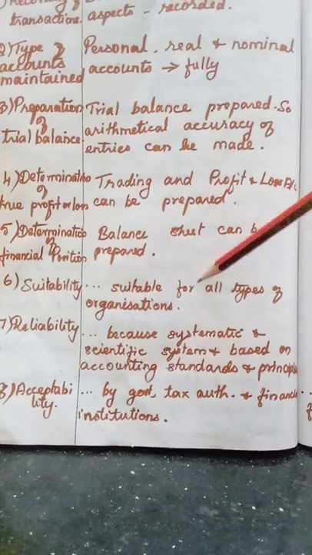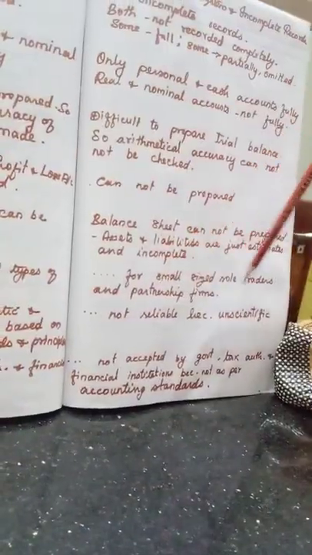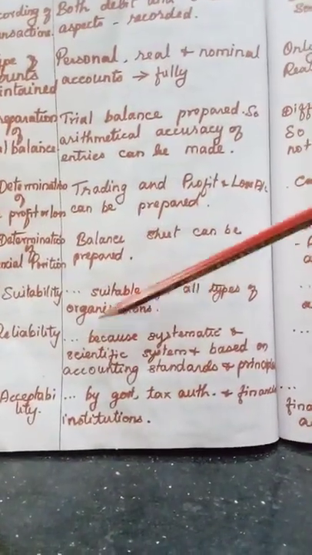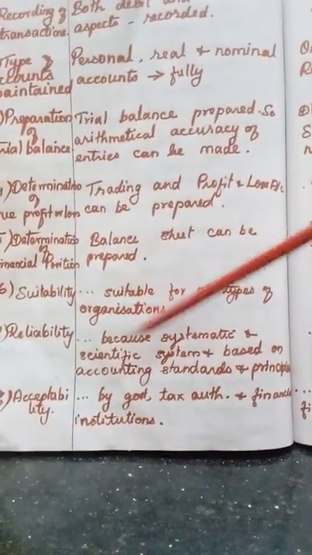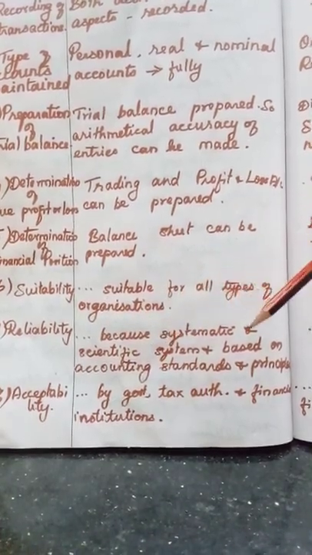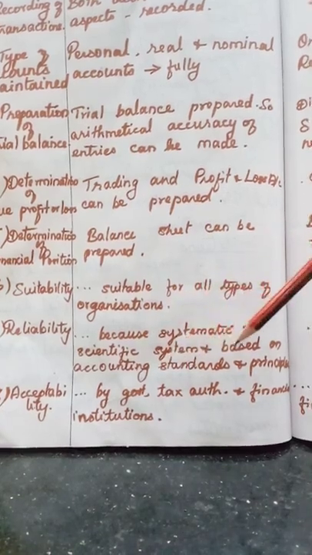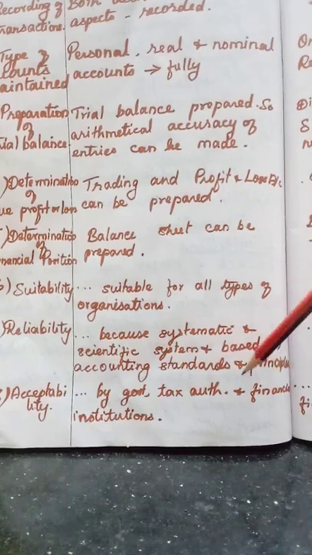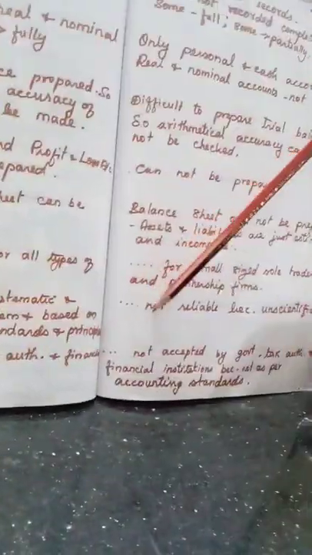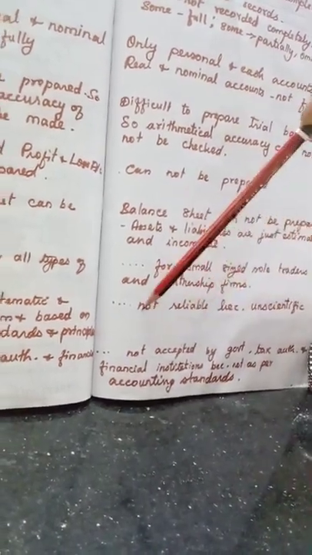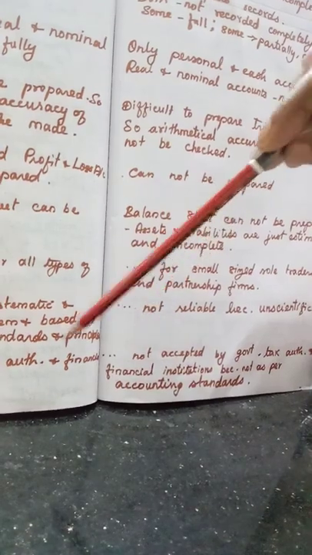Suitability. Double entry is suitable for all types of organizations. Incomplete records is suitable only for small sized sole traders and partnership firms. Then reliability. We can rely on the double entry system because it is a systematic and scientific system of bookkeeping based on accounting standards and principles which are accepted universally. But here it is not reliable because it is an unscientific and unsystematic way of keeping books of accounts.